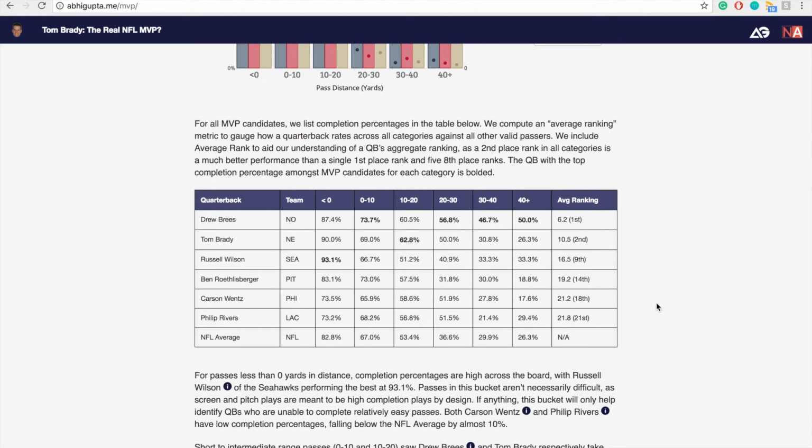Analyzing our MVP candidates, we see that Drew Brees performs first on aggregate, as he places first in exactly four bins. Tom Brady places a close second, placing first in the 10 to 20 yard bin, but clearly based on this metric, Drew Brees is the top performer.